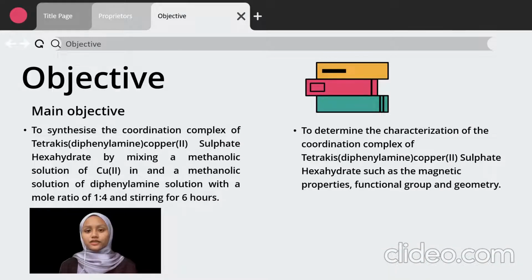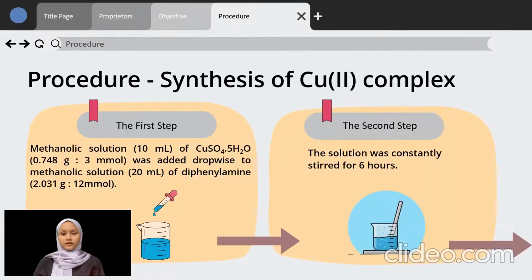The main objective of this mini project is to synthesize and determine the characterization of the coordination complex of tetrakis diphenylamine copper(II) sulfate hexahydrate. The first step is 10 ml of methanolic solution of copper(II) sulfate pentahydrate added dropwise to 20 ml of methanolic solution of diphenylamine. Next, constantly stir for 6 hours.